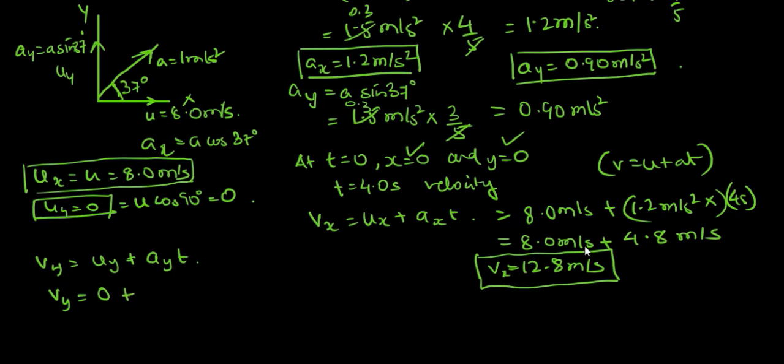Now we have calculated the value of ay as 0.9 meter per second square, into the time, that is 4 seconds. So that's going to be 0.9 into 4, meter per second.